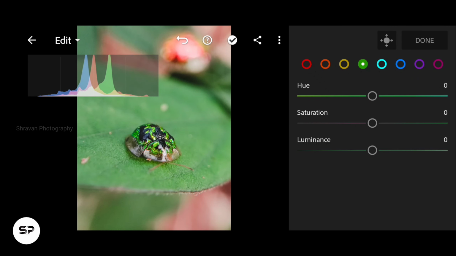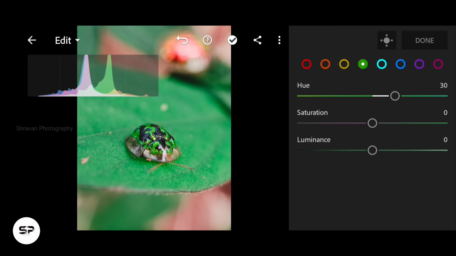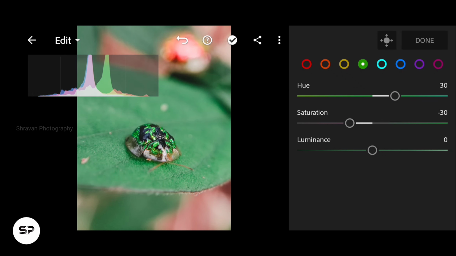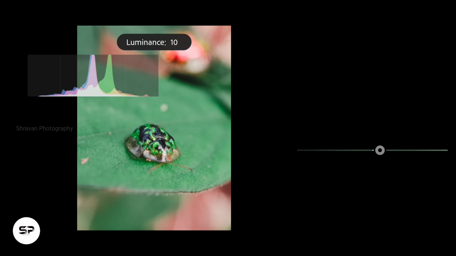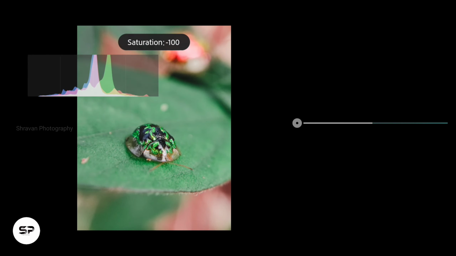In green color, moving the hue towards aqua 30 and decreasing the saturation -30. Also adding some luminance. Decreasing maximum saturation in all remaining colors.